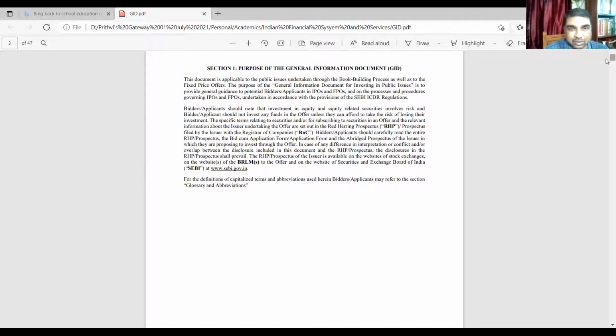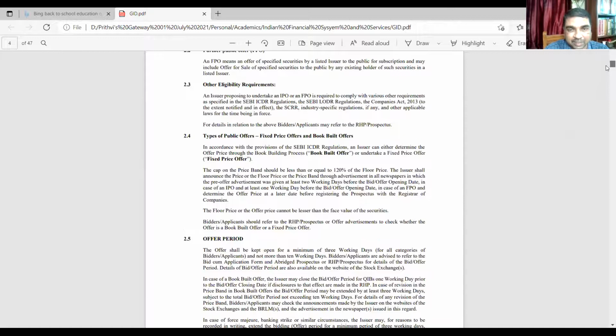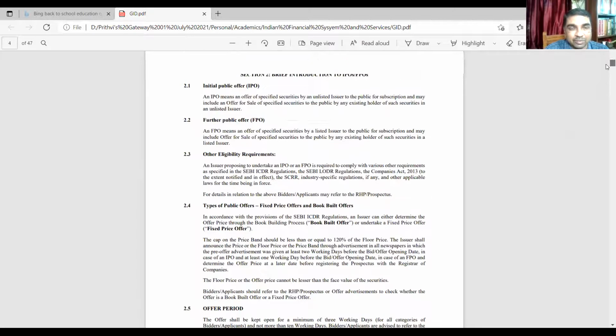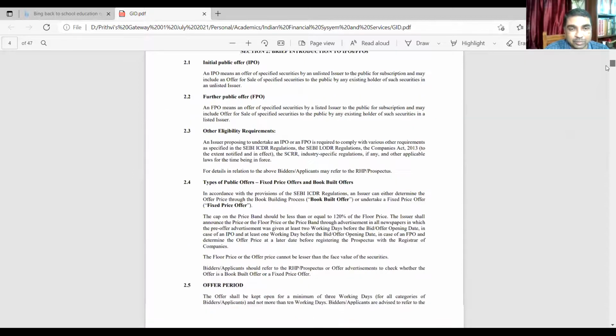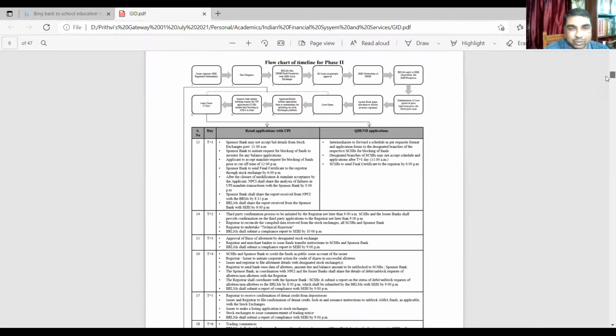You see this offer, the company describes what the purpose is. Red herring prospectus, that is, price details will not be there. Price detail will be arrived at through this bidding process. That is called book building. That has been explained here. Offer details are here. Here it is an IPO. All these terms are explained. So one can just go through it.